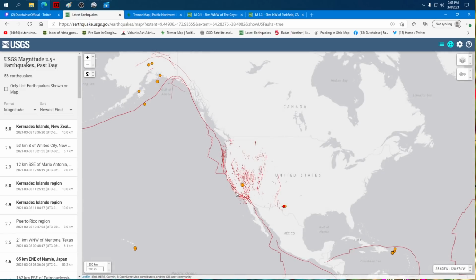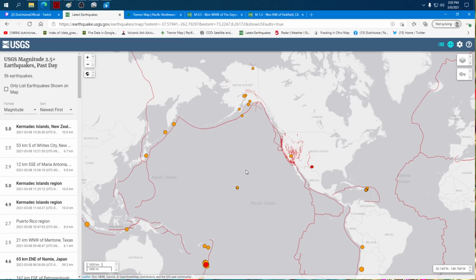All these red lines, let me explain it this way. The red lines that you see here all over the world are boundaries between plates. But the way I think of them is like a crack that starts at the surface and goes all the way down, separating the two plates, of course. Now, it might not be perfectly straight, it's jagged, and it's going down hundreds of miles, and that crack goes all the way down to the underside of the plate.